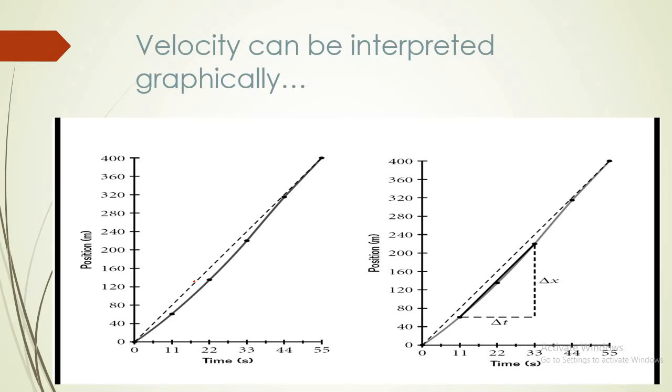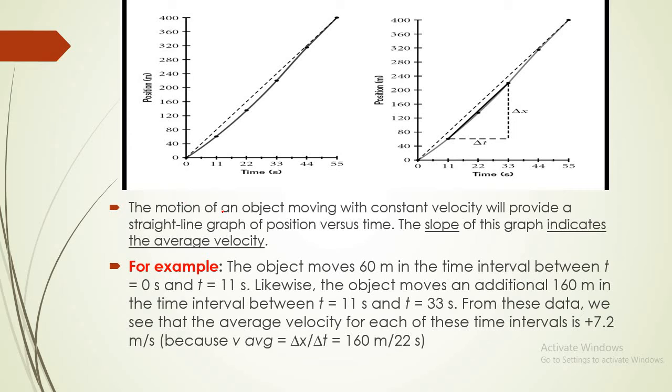Also, velocity or average velocity can be described graphically. The motion of an object moving with a constant velocity will provide a straight line graph of position versus time. So average velocity can be described by a graph of position versus time. The slope of this graph indicates the average velocity.